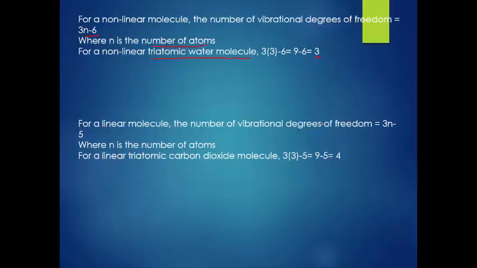For linear triatomic carbon dioxide there are 4 vibrational degrees of freedom. Please write all these things in your own notes, because many points are not included in the slides, and you have to write them, because this is very important. I think you are understanding this very well now. Next, see what is meant by overtone.